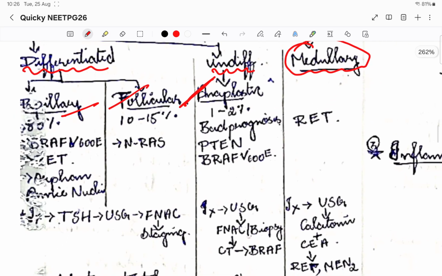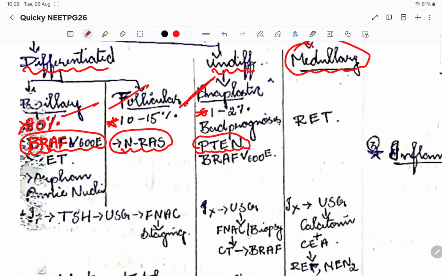Then coming to papillary thyroid carcinoma, more than 80% of thyroid carcinomas will be papillary, whereas it is 10 to 15% for follicular, and 1 to 2% for anaplastic carcinoma. It is the BRAF gene. Please remember BRAF V600E is the gene. Please remember all these things. Please write it down in your sticky note.